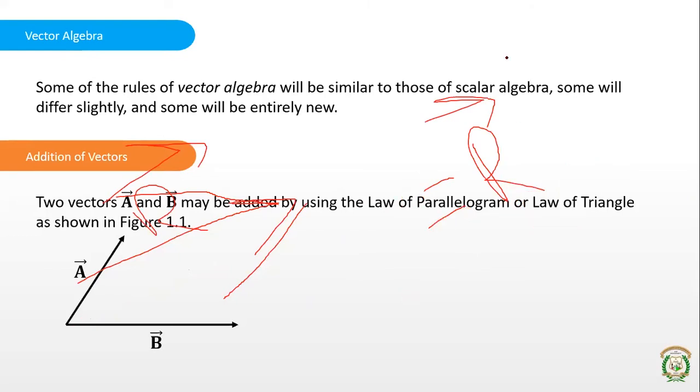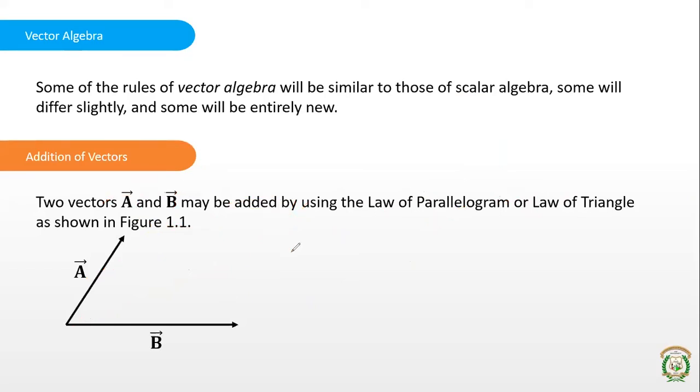So this is by using the law of parallelogram. Both are originating from a single point, right? So you can complete the parallelogram by drawing the adjacent or the other sides of this, right? When you complete the parallelogram, the diagonal of this parallelogram is the resultant vector or the sum vector. The diagonal of this parallelogram is the sum A plus B. This is when you have both the vectors originating from a single point.